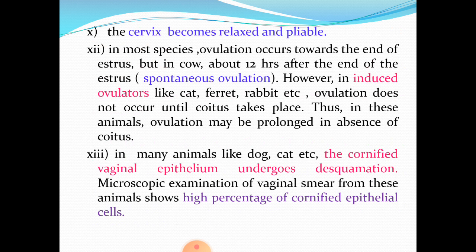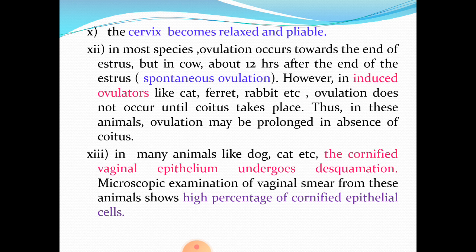But there are certain animals like cat, ferret, rabbit, etc. where the ovulation takes place only if coitus takes place. That means they are induced ovulators. Thus, in these animals which are induced ovulators, estrus may be prolonged in absence of coitus.